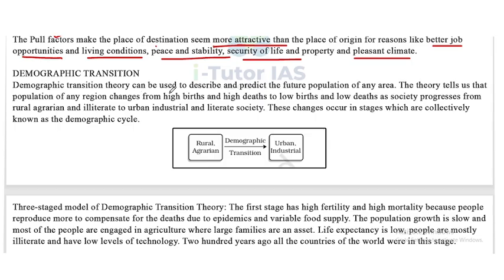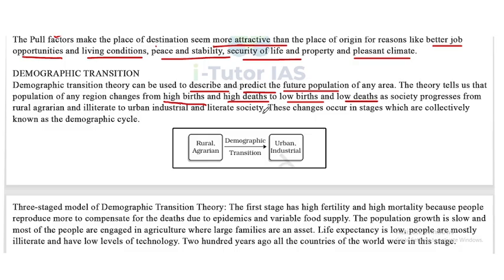Demographic transition theories can be used to describe and predict the future population of an area. That is called demographic transition. The theory tells us that the population of any region changes from high births and high deaths to low births and low deaths as society progresses from rural, agrarian and illiterate to urban